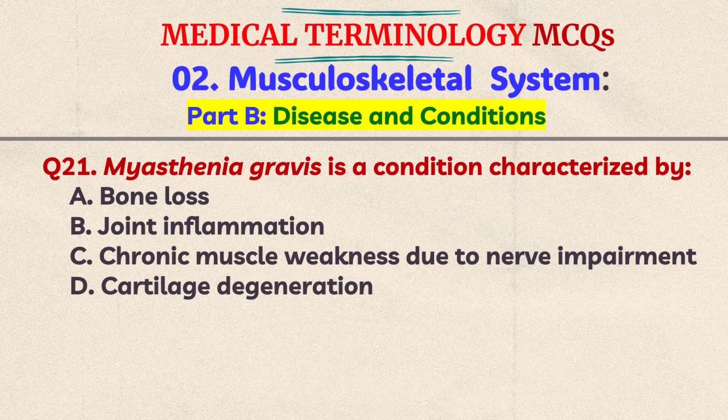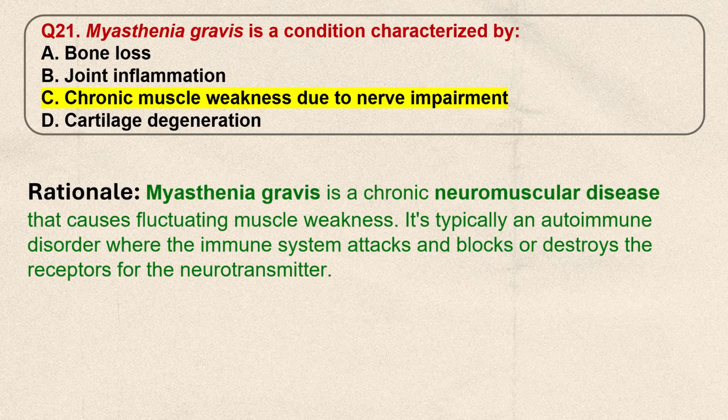Question number 21. Myasthenia gravis is a condition characterized by A. Bone loss, B. Joint inflammation, C. Chronic muscle weakness due to nerve impairment, D. Cartilage degeneration. Think the answer. The correct answer is C. Chronic muscle weakness due to nerve impairment. Myasthenia gravis is a chronic neuromuscular disease that causes fluctuating muscle weakness. It's typically an autoimmune disorder where the immune system attacks and blocks or destroys the receptors for the neurotransmitter.